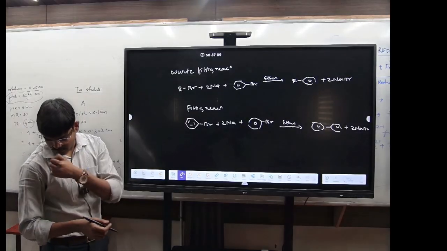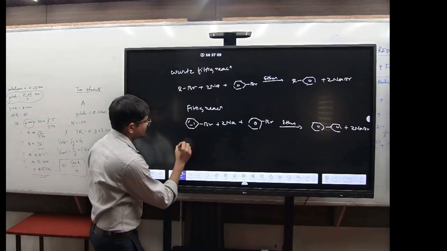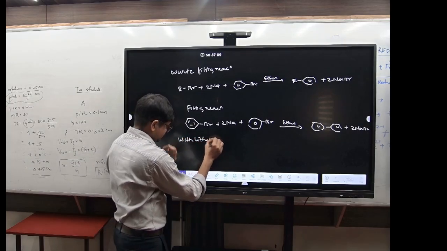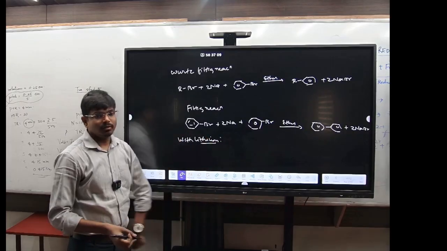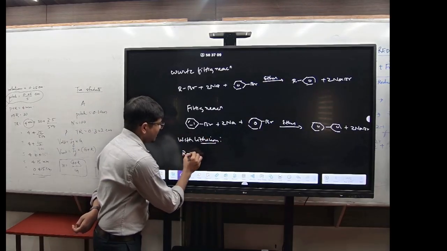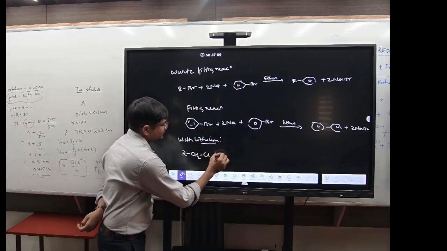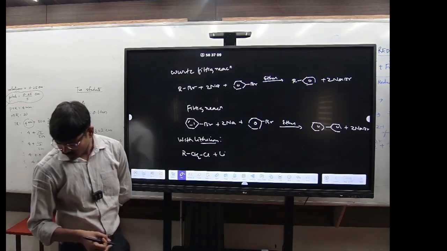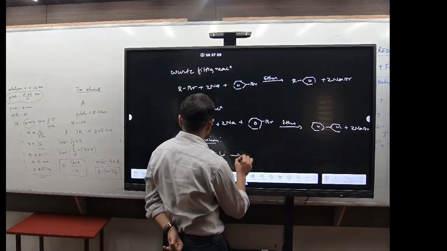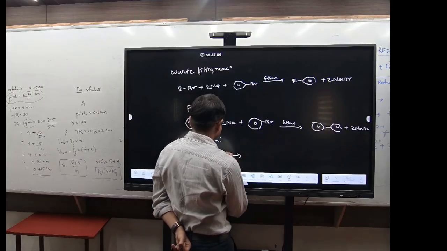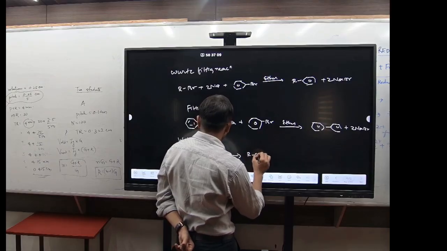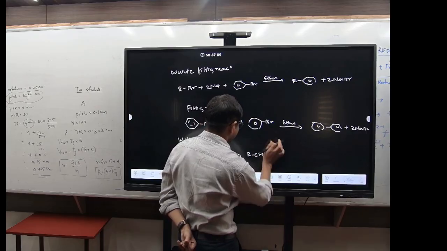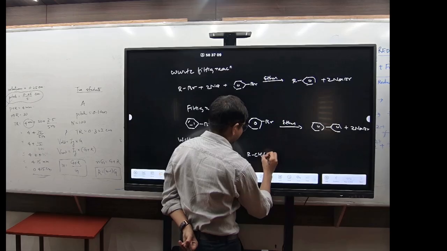Suppose with lithium I'm talking about, right? If I'm talking about reaction with lithium, तो क्या बनेगा देखो. Write down. Suppose you have RCH2Cl, ठीक है. इसमें मैंने क्या डाल दिया? लिथियम डाल दिया. तो it will form क्या? Write down. It will form, 2 Li will be there. So RCH2Li will be there.